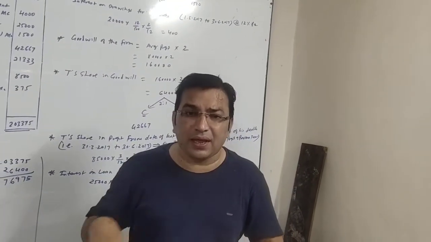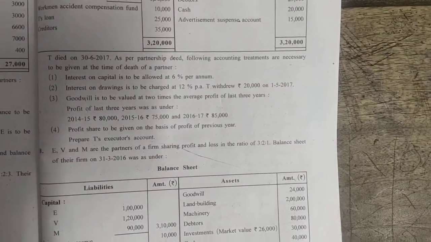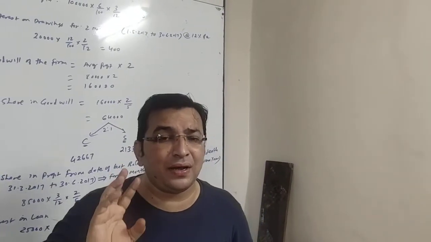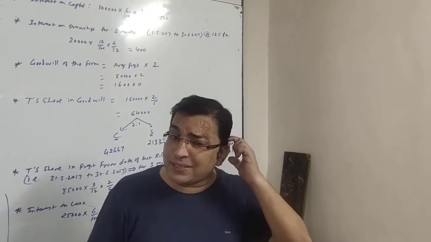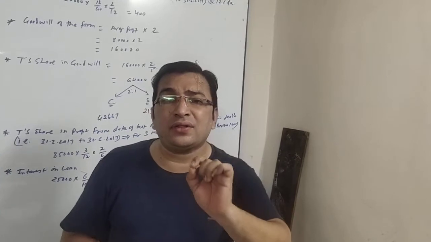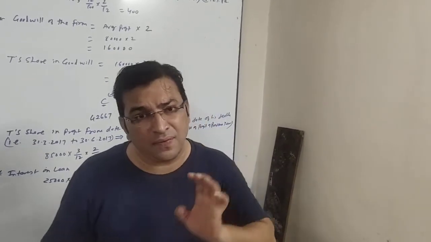Now we will take the adjustments one by one. Interest on capital is to be allowed at 6%. T's capital was rupees 1 lakh and T is retiring after 3 months of that balance sheet. The balance sheet given to us is on 31/3/2017 and T retired on 30/6/2017, that is after 3 months of the balance sheet.